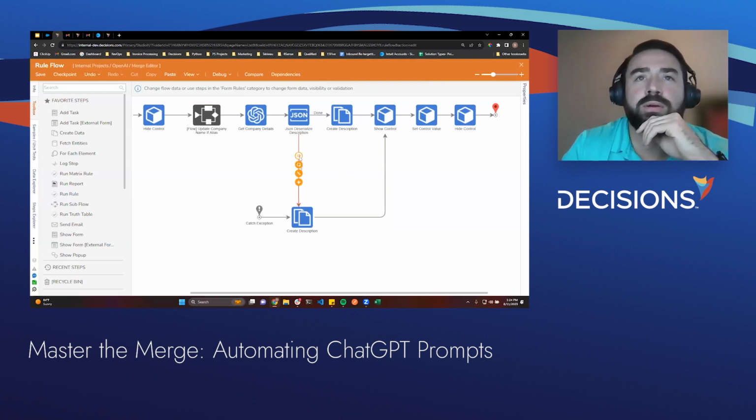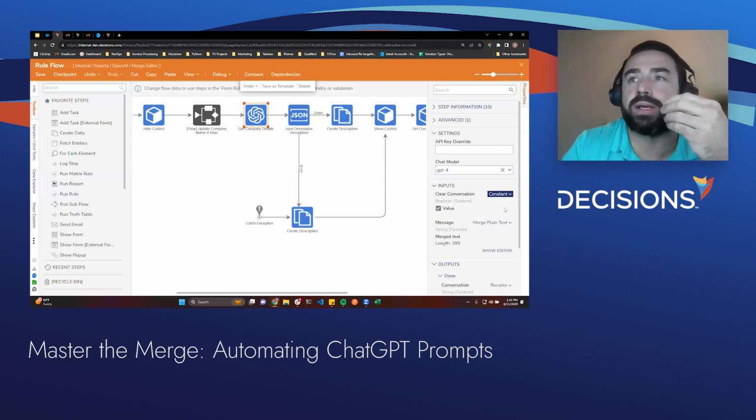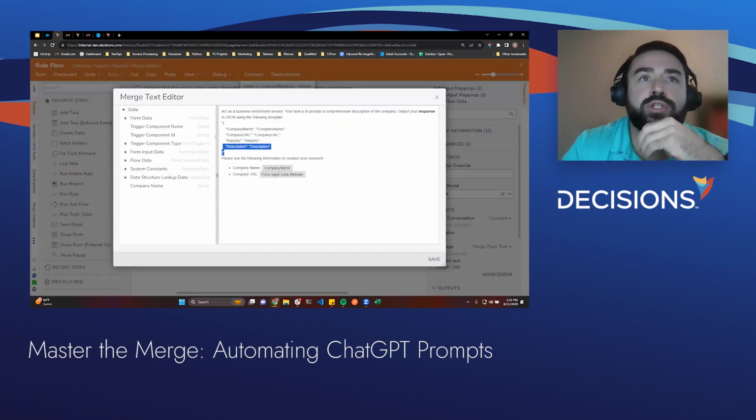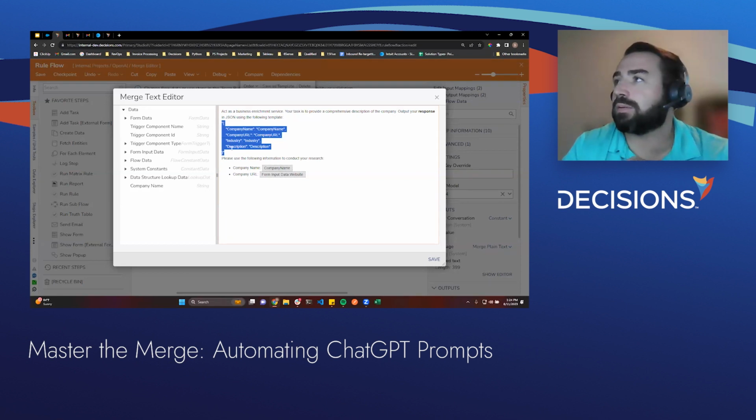But you could also have this error path send the information back to ChatGPT. Say, for example, you got a wacky response. You could say, hey, fix the response. This is what my expected output should be, and typically it will correct itself. So as long as you have good error handling within your workflow, this whole piece could be fully automated, and you'll never have any issues with those wacky responses you may see.